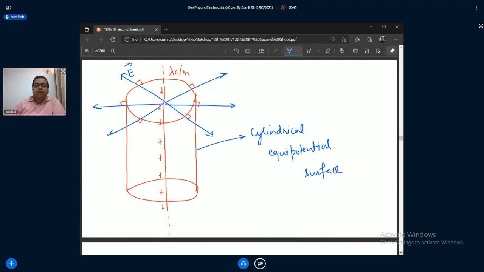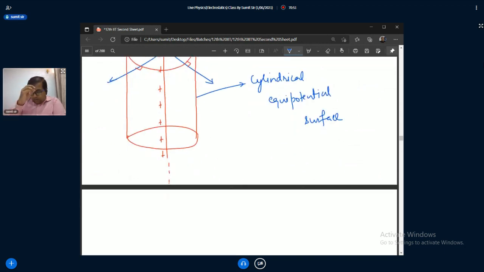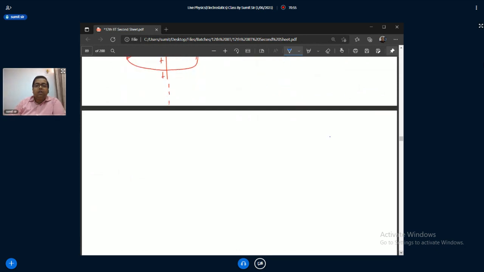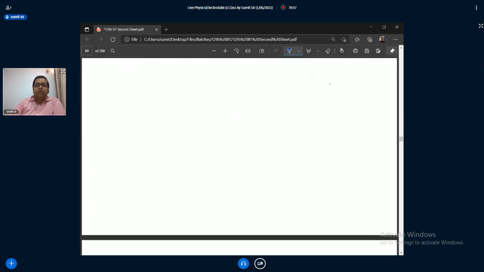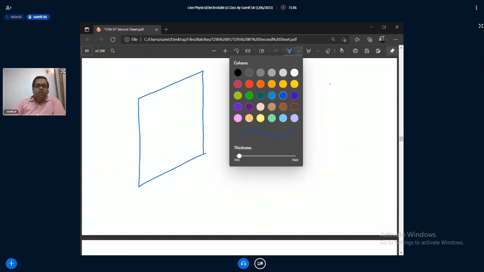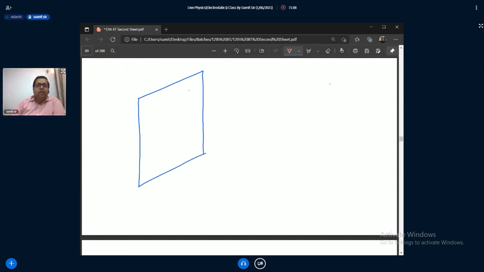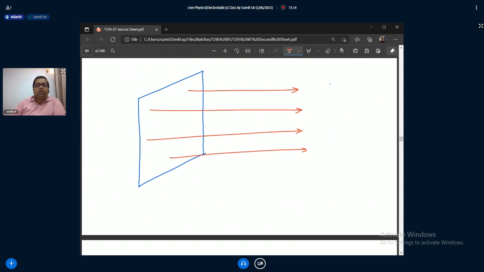If I take this infinite sheet, can you tell me the shape of equipotential surface due to infinite sheet? Cylindrical passing through the sheet. No, no. The electric field is just like this for infinite sheets. So another sheet.